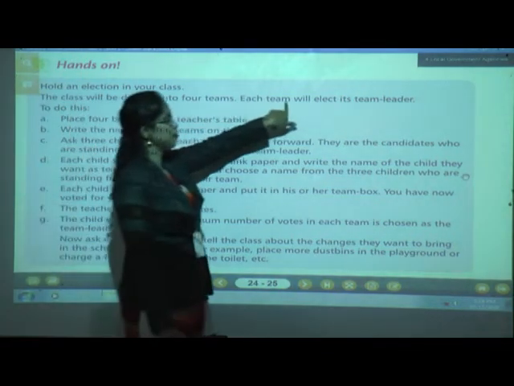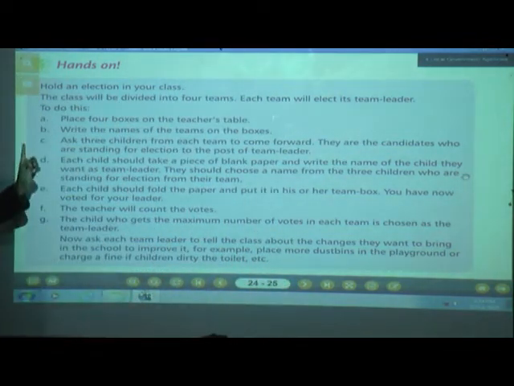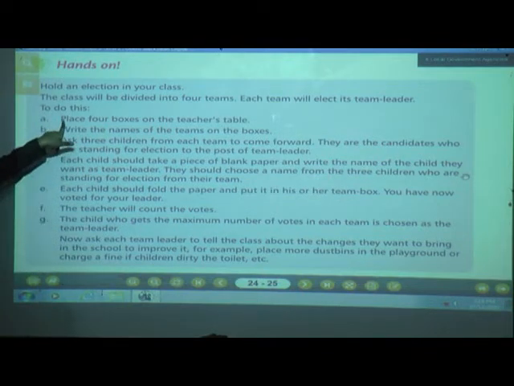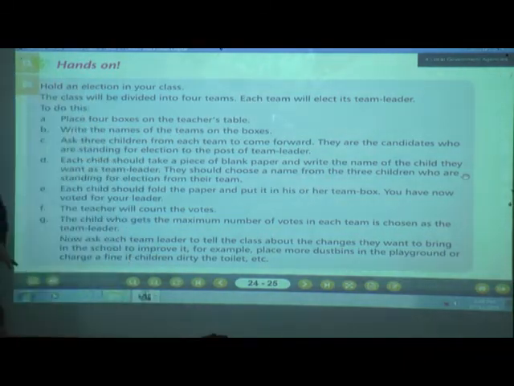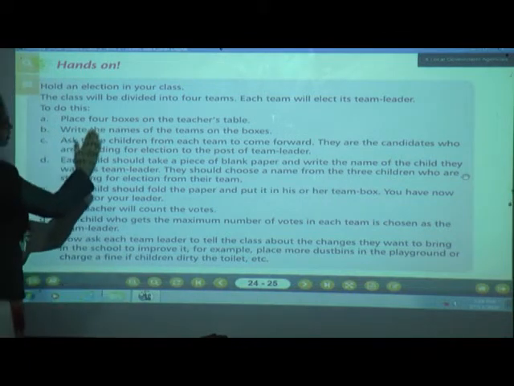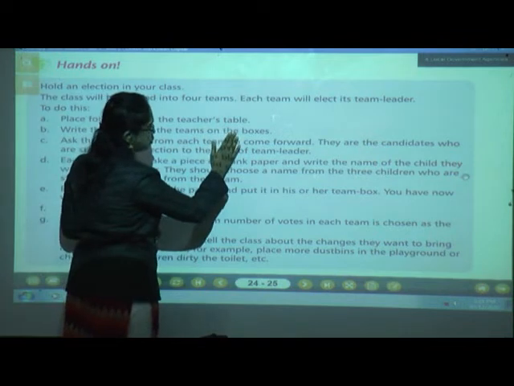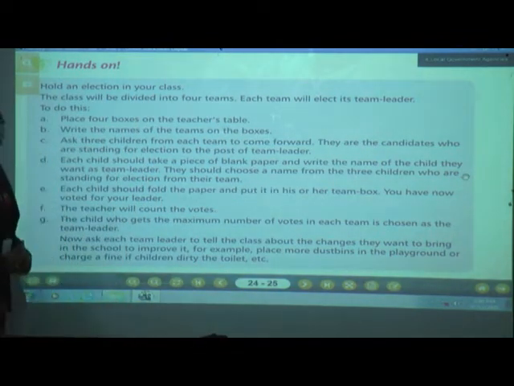Each team will elect its team leader. Apart from that, what are we going to do? We are going to elect a team leader, and to do this, what points are we going to follow? We are going to follow these points. One is A: place 4 boxes on the teacher's table. What are you going to do? You are going to place 4 boxes on the teacher's table. Next point, write the names of the teams on the boxes. Whatever 4 boxes are there, you are going to write the names of the teams on those boxes.